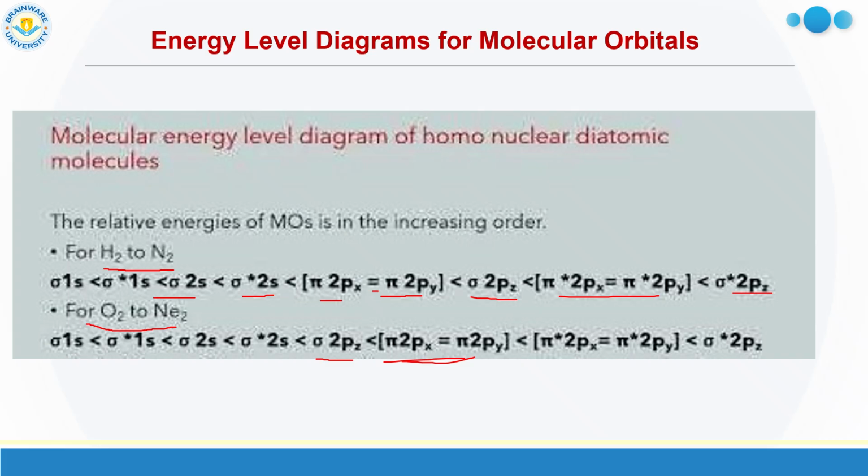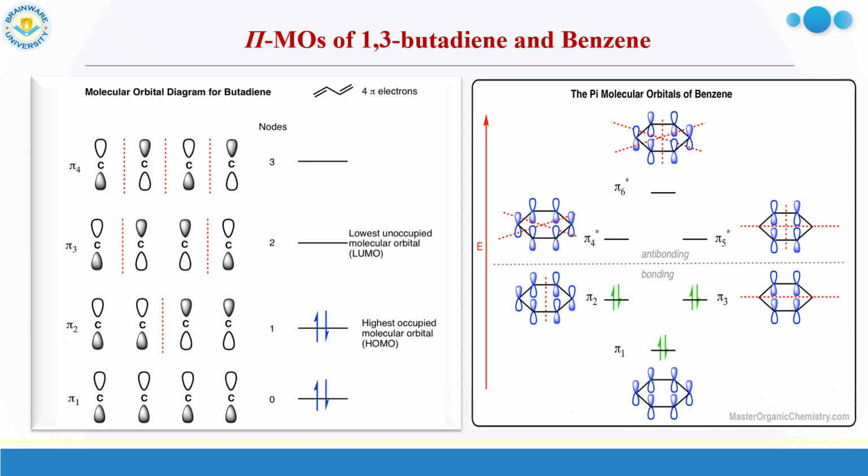And for hydrogen to N2, that is hydrogen, helium, lithium, beryllium, boron, carbon, nitrogen. Actually, for lithium and beryllium there is no p orbital, so no need to consider those MOs. From the boron B2 molecule onwards, we have to consider this MO diagram. For B2, C2 and N2, this MO diagram is to be followed. Now going to the pi MO formation.